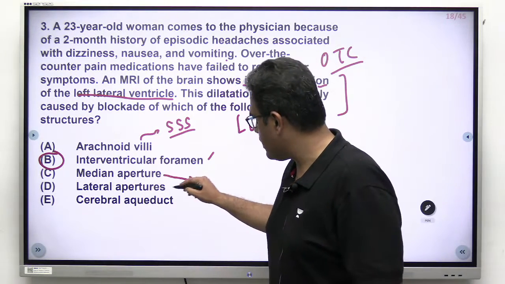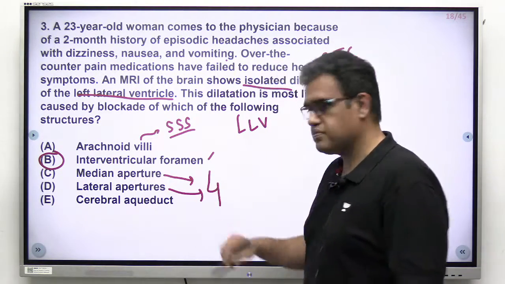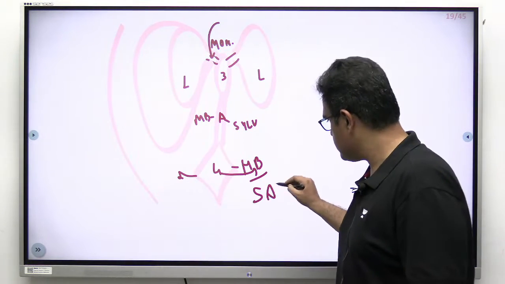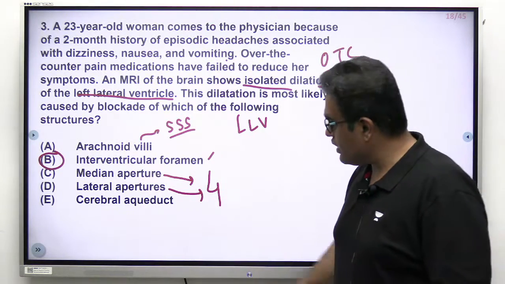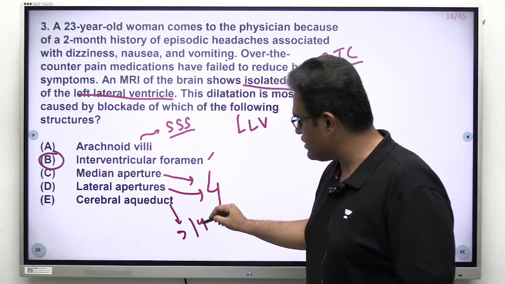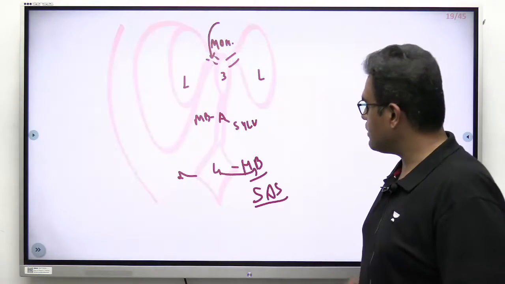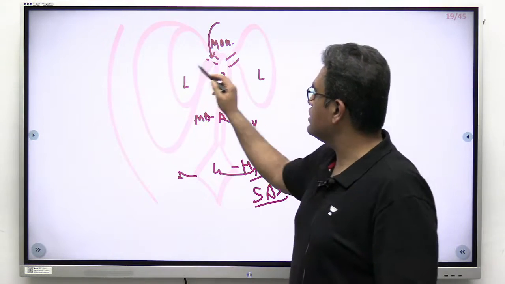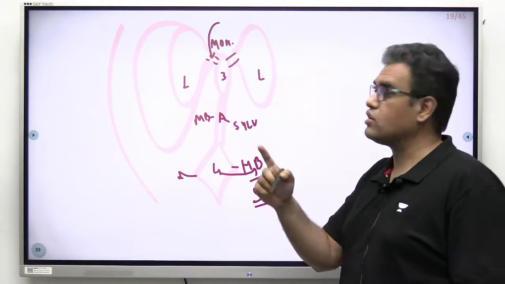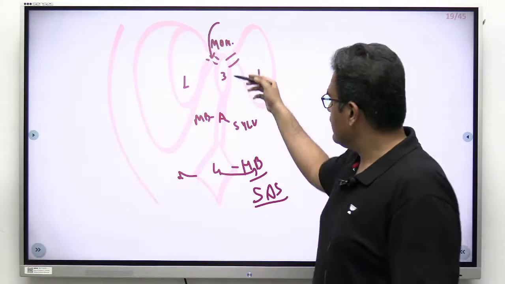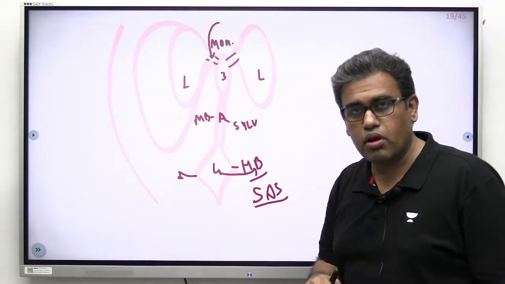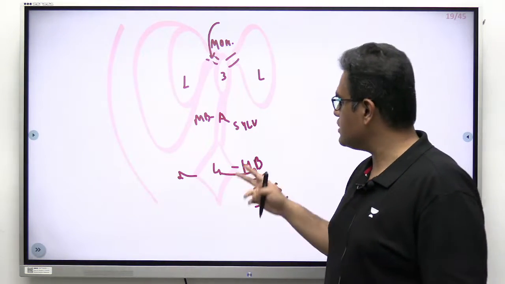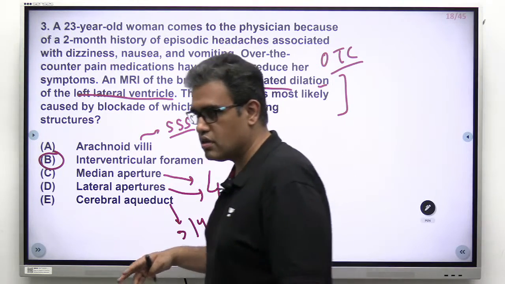Median aperture and lateral apertures are the apertures found in the fourth ventricle, because from here the CSF will start to drain out into the subarachnoid space. And the cerebral aqueduct we have seen connecting the third and fourth ventricle. Now imagine if the cerebral aqueduct was blocked or the apertures were blocked. That would have led to bilateral dilatation of the lateral ventricles, not isolated to any one side. If any one of these parts would have been blocked, there would have been a bilateral dilatation of both the ventricles, not only one side. So the answer is straightforward, interventricular foramen of Monro.